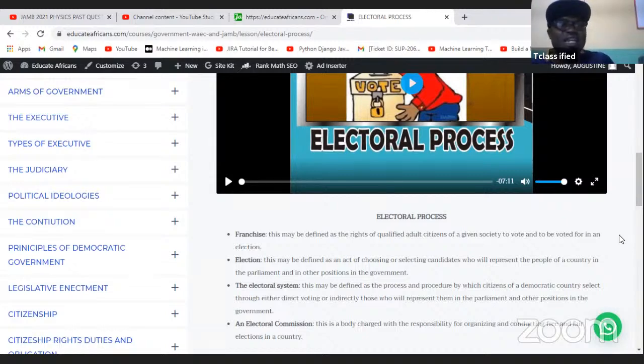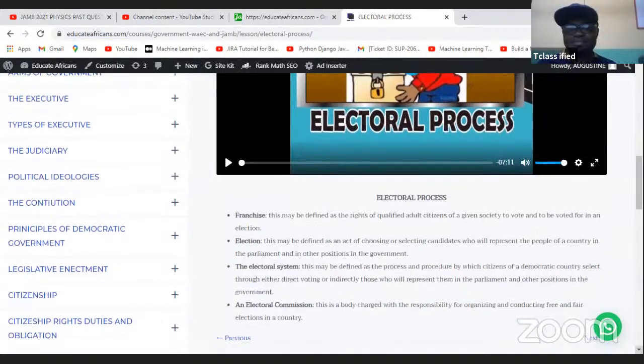Now, what is electoral system? Electoral system is defined as the process and procedure by which citizens of a democratic country select, either through direct voting or indirect, those who will represent them in parliament and other positions in government. So that system through which this is done is known as electoral system.